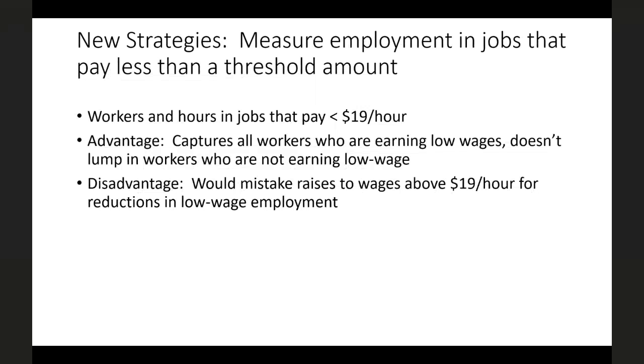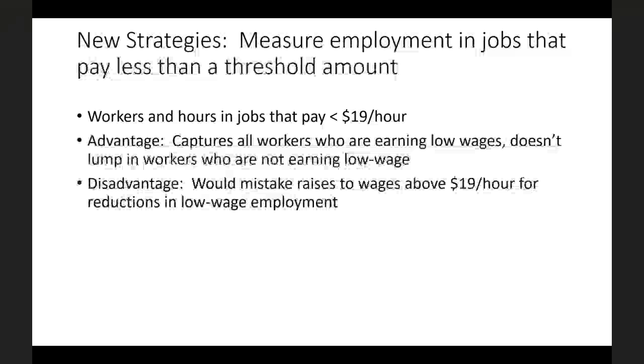So the advantage of this is we move away from this problem of having to wonder how representative the fast food sector is of low-wage workers as a whole. We also move away from the problem of potentially lumping in workers that aren't affected by a minimum wage with workers who are. So if we look just at the wages and employment of teenagers, some teenagers are actually earning well above minimum wages and aren't affected by the minimum wage.